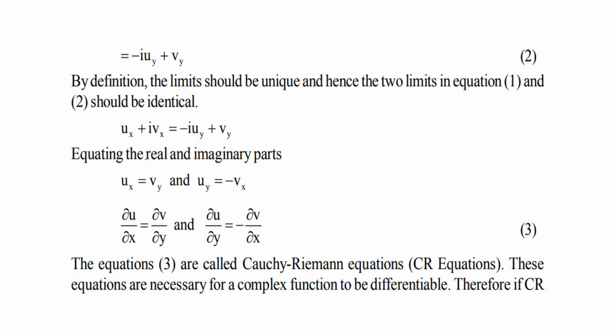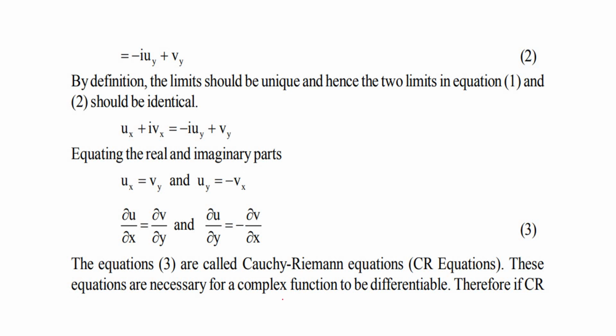Then equating the real and imaginary parts. Here the real part is ux and here the real part is vy, so ux is equal to vy. And here the imaginary part is vx and here it is uy, so uy is equal to minus vx. That is, ∂u/∂x is equal to ∂v/∂y, and ∂u/∂y is equal to minus ∂v/∂x. And these equations are called Cauchy-Riemann equations or CR equations.